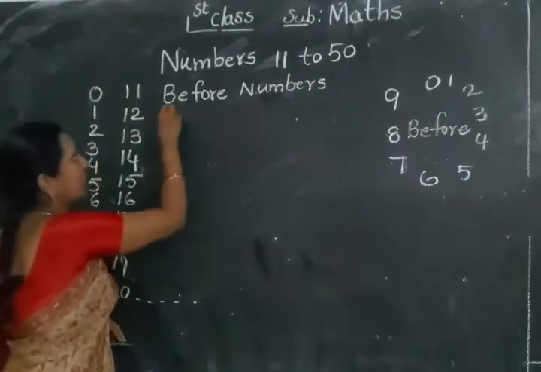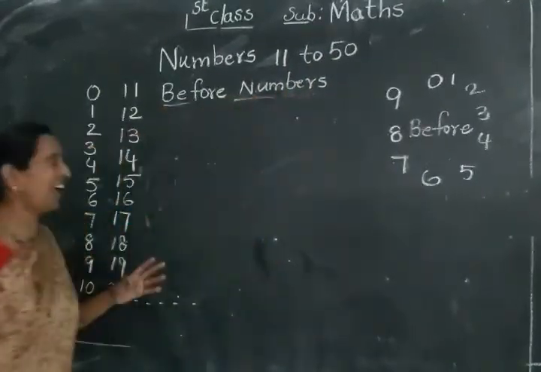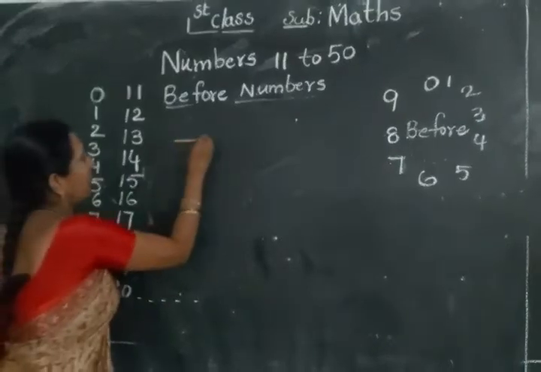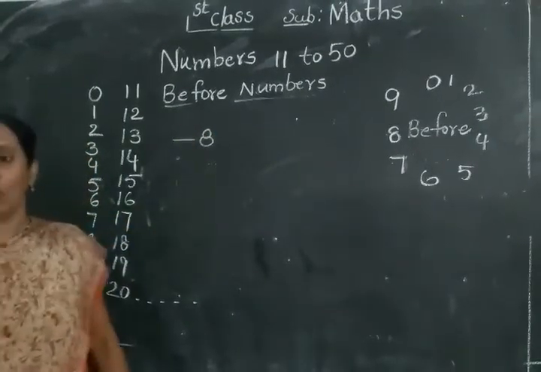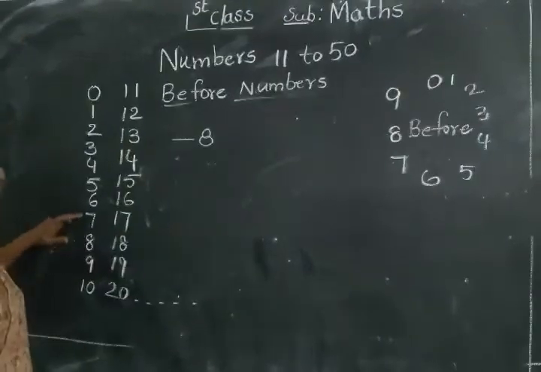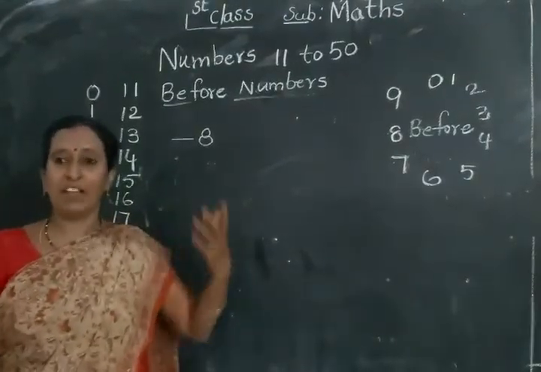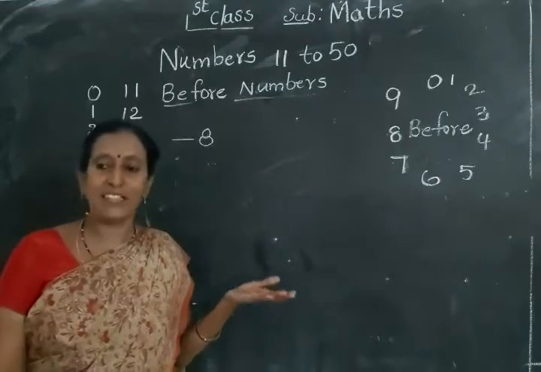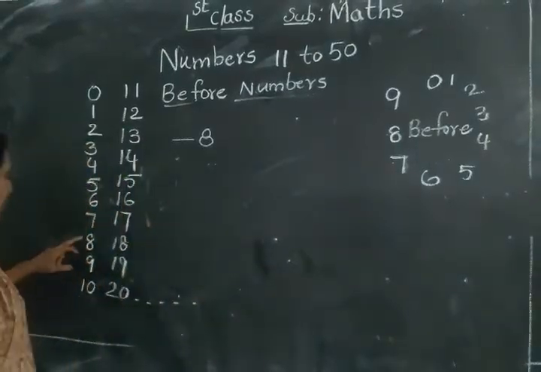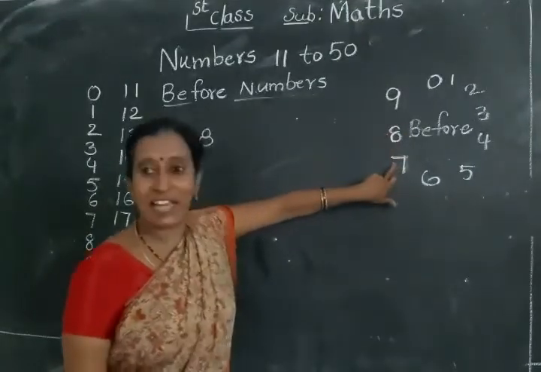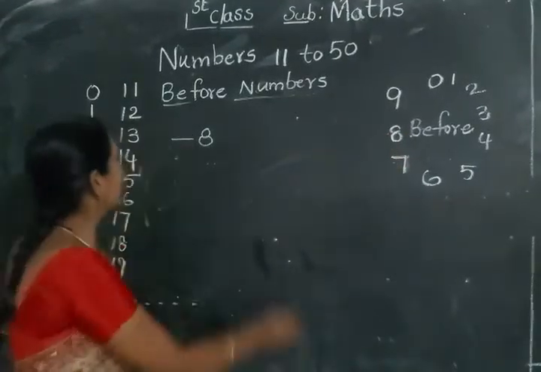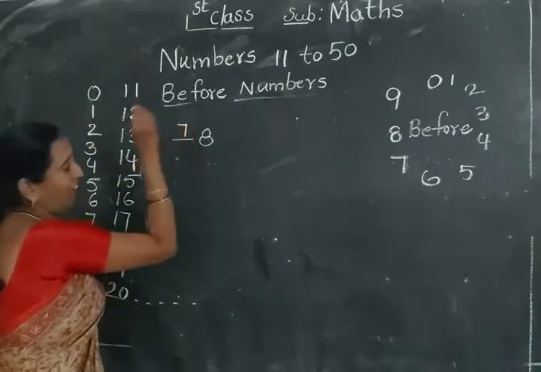Before numbers. Now, I think you already know this. 8 before, what number comes? Before means the previous number. Here, what is that? 8 before is 7. See here, 8 before what number comes? 7. You write here 7.